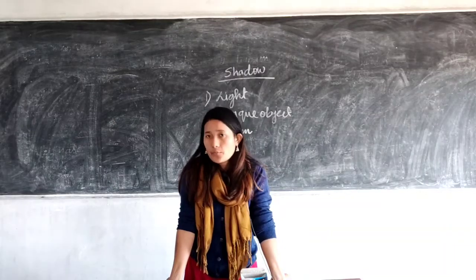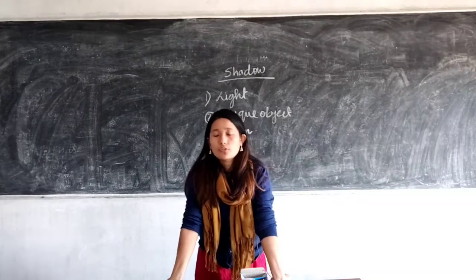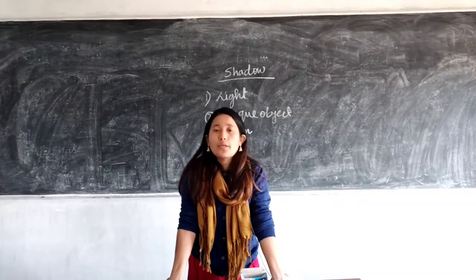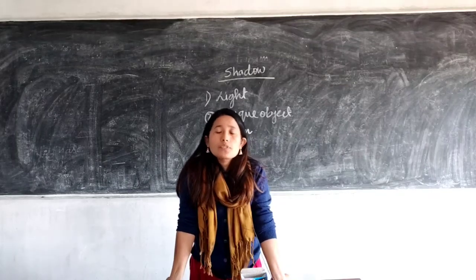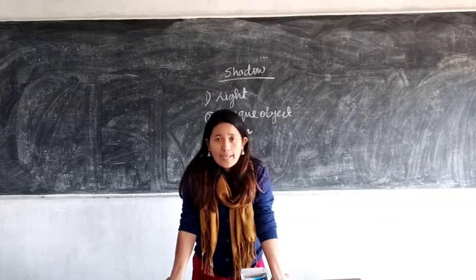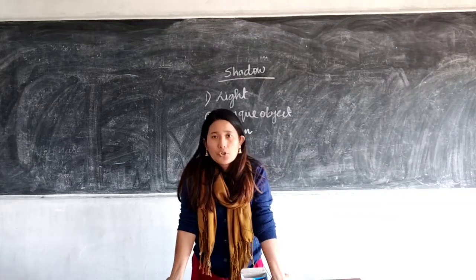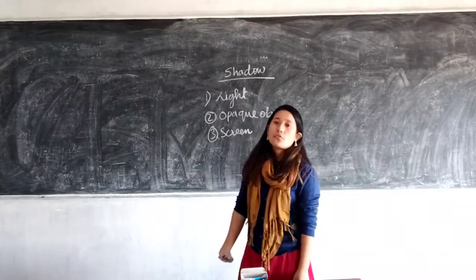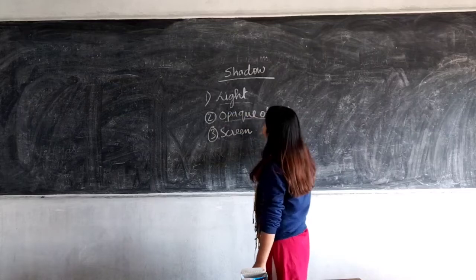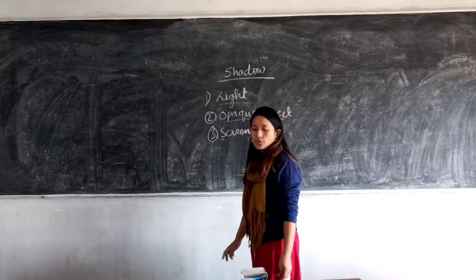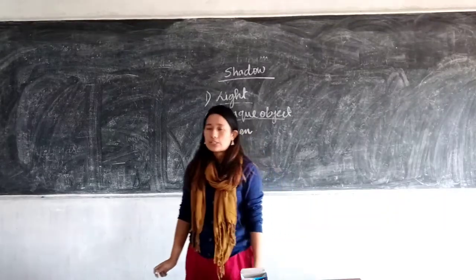We all know what is an opaque object, right? What is it? It's an object which does not allow the light to pass through. So when any kind of opaque object comes on the pathway of the light, a dark patch is formed, and that is referred to as shadow. So what are the things required for the formation of shadow? You need light, you need an opaque object and the screen upon which that dark patch should fall. Okay, so these are the three things required.